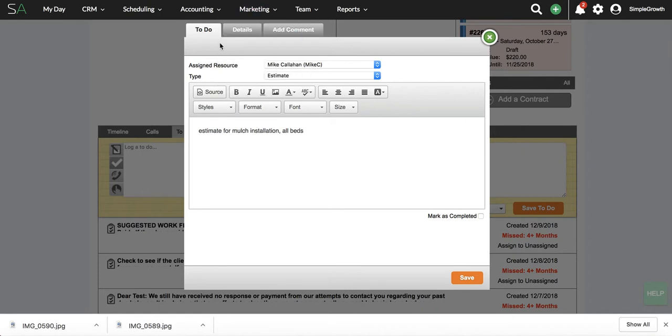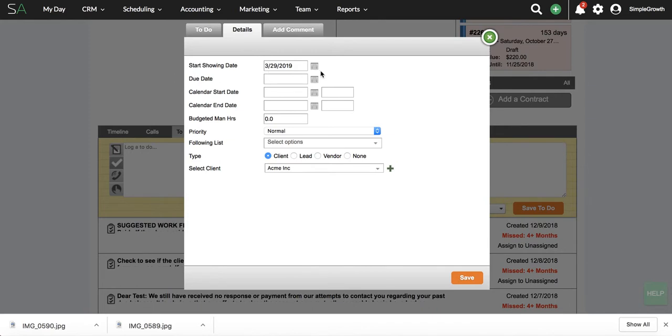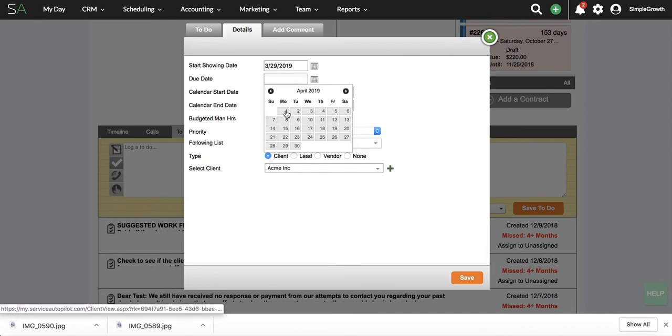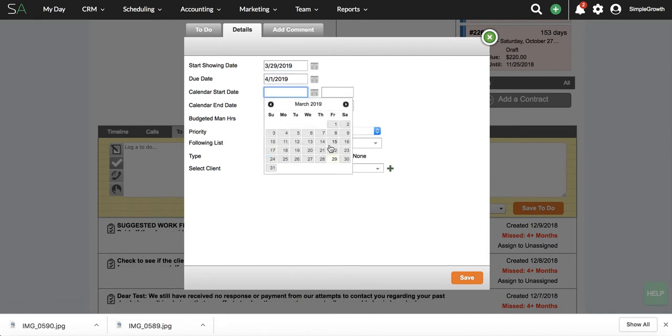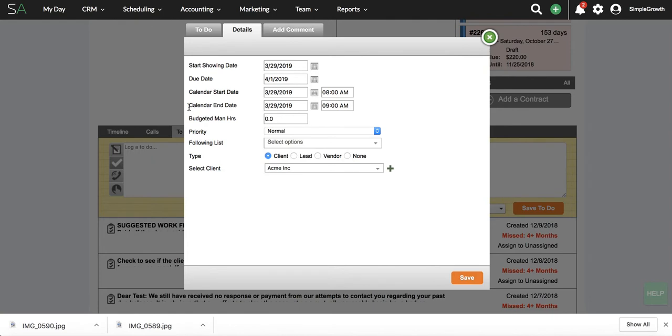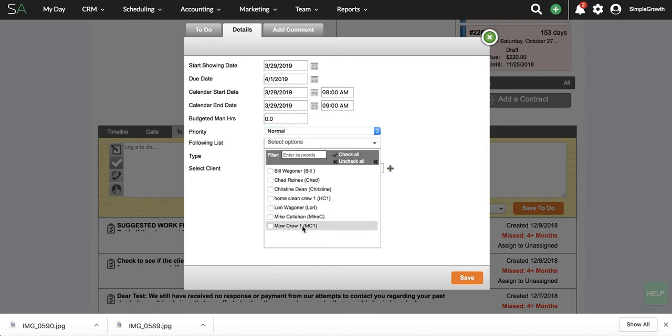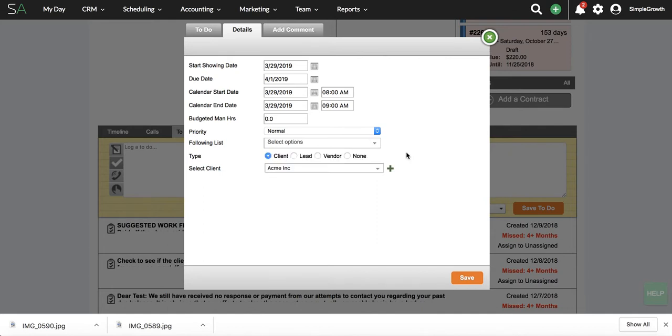We're going to go into details now. Start date would be today. Let's say it's due by the next day, so work day by the end of Monday, and the calendar start date would be today, and it's automatically going to put the calendar end date here. So we can select the priority, high, medium, or low. Right now this is going to be normal, and if we want someone to follow this, such as a manager or someone else, we can assign someone the ability to follow this to-do.